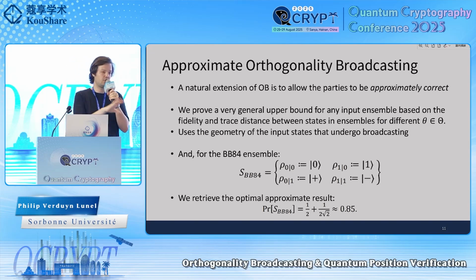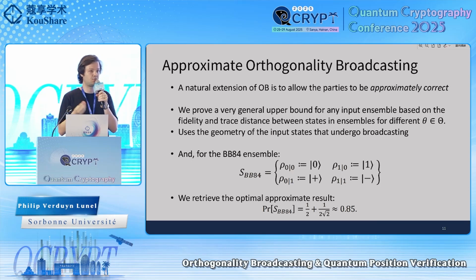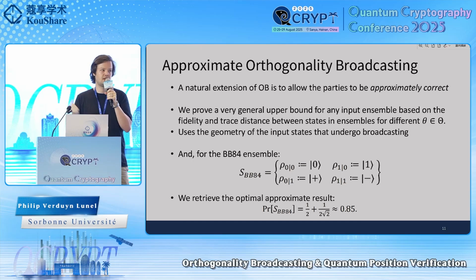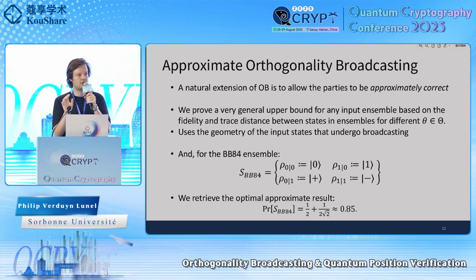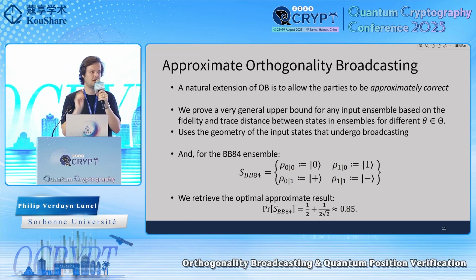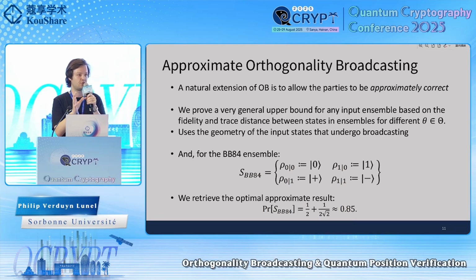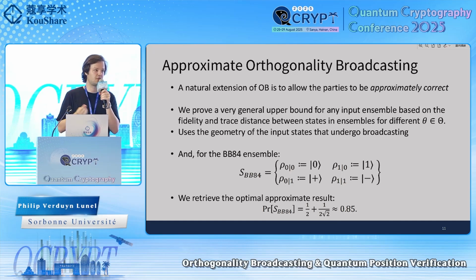And now to think about security. This is a foundational perspective, but now to think about how we can use this orthogonality broadcasting to prove security of QPV protocols. We are interested to prove that these QPV protocols cannot be attacked perfectly, and if we can give bounds on this orthogonality broadcasting step, we can prove that. So a natural extension is to think about not perfect orthogonality broadcasting, but to say, what if it's approximately correct, and what's the best we can do?